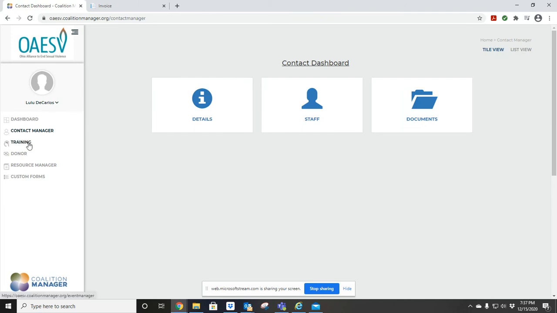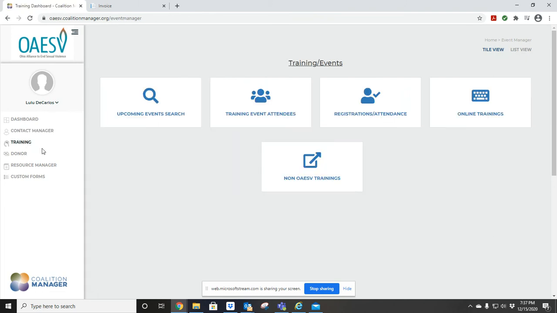If we go on the left hand side, you will see that it has the training. On here, we will be uploading any trainings that we are going to be having available for you starting next year. You could go ahead and register any of the attendees or any of the staff that you have. You could register them here, or they could register themselves once they're added into the system. You could see any online trainings that we are going to have available. They could also register on there once you have renewed your membership with us. If we have any trainings or events that are coming up, you could also see them and search for them here.